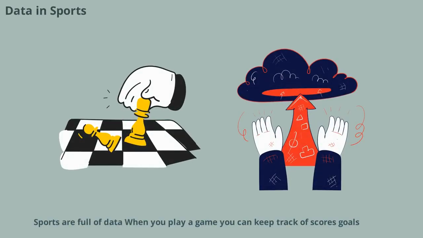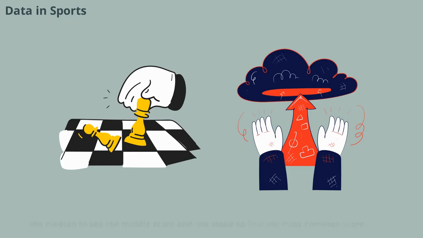Sports are full of data. When you play a game, you can keep track of scores, goals, or runs. Use the mean to find the average score, the median to see the middle score, and the mode to find the most common score. Coaches and players use data to get better at sports and have more fun.